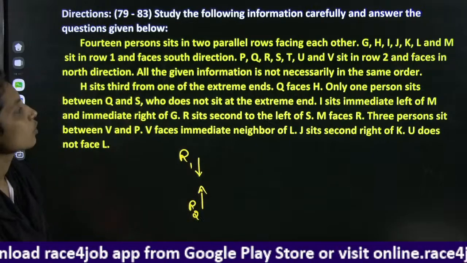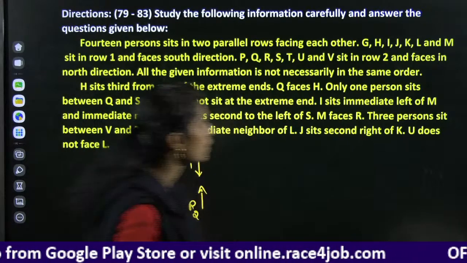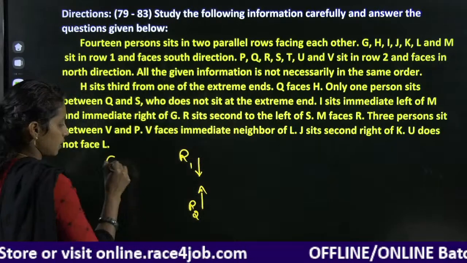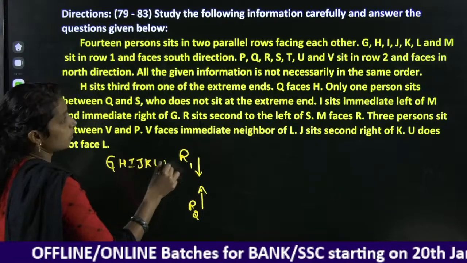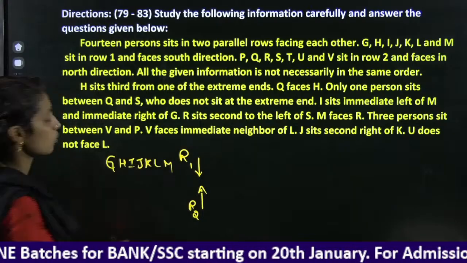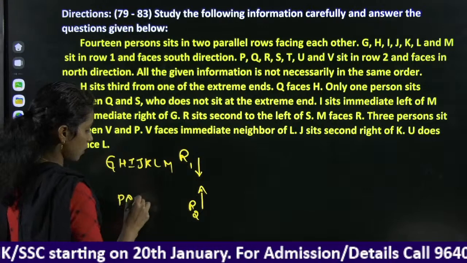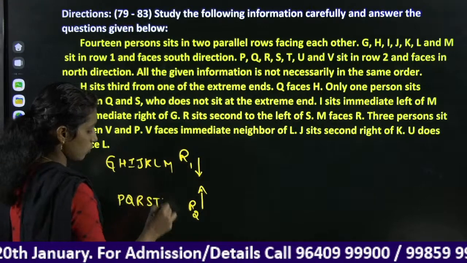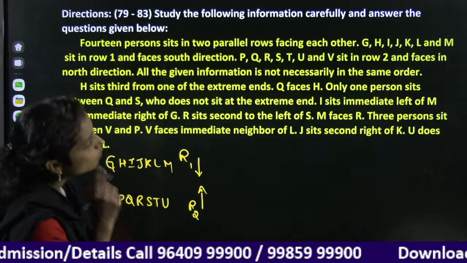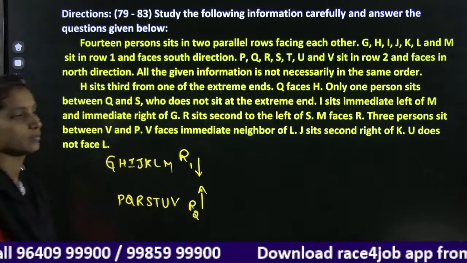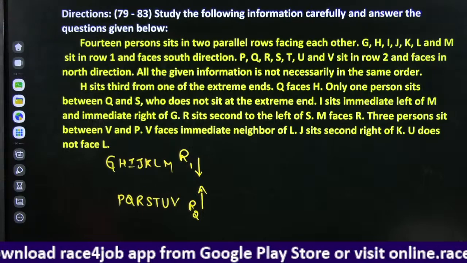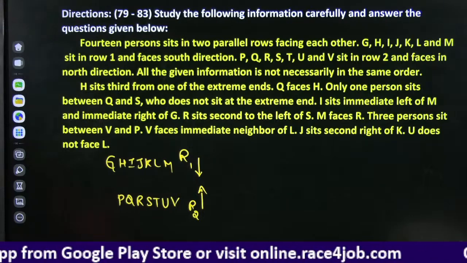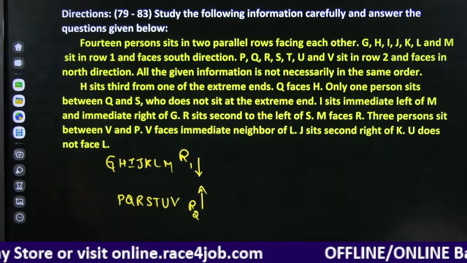Right, row 1 persons are G, H, I, J, K, L, M. And here row 2 is P, Q, R, S, T, U, and V. Right? Okay. And faces north direction. All the given information is not necessarily in the same order. Okay. Here we have the information.